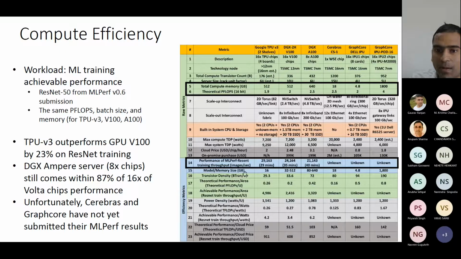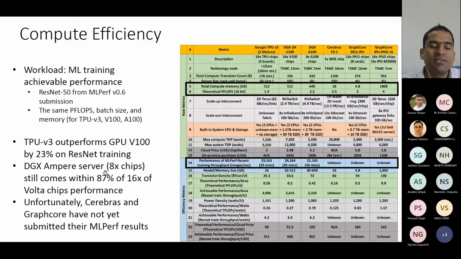And what is the power? Total power, max system. You see this point. Here it is 9,000 TDP. Here it is 12,000, 6,500, 4,800, and 6,000. So that's why this system comparison is not very fair, but still we are doing it. And one good thing here is that they have also mentioned the price in USD, so that's good to have.